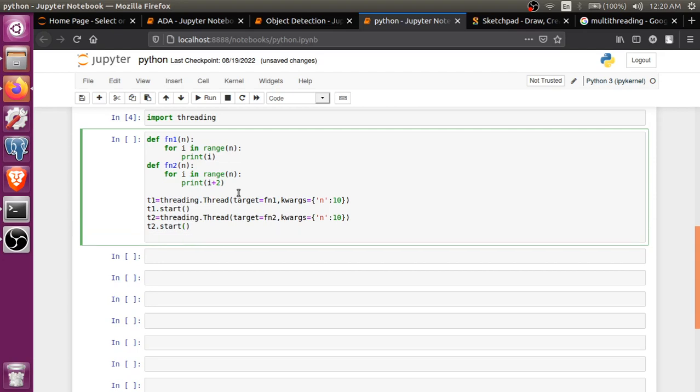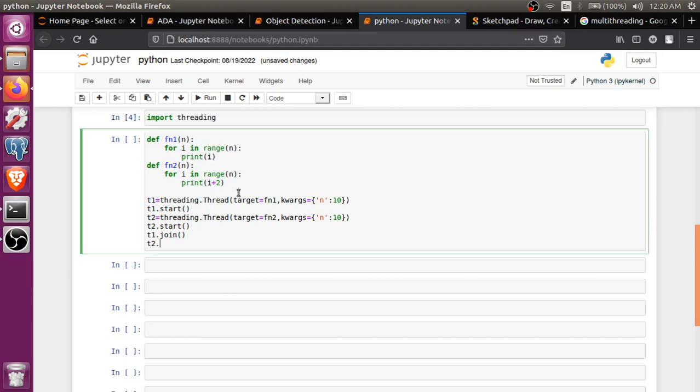Because we have already started it, when it is completed it will destroy itself. So we have to join at the last, like t1.join and t2.join. So guys, let's execute it.